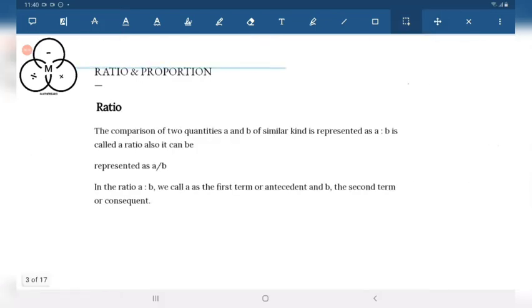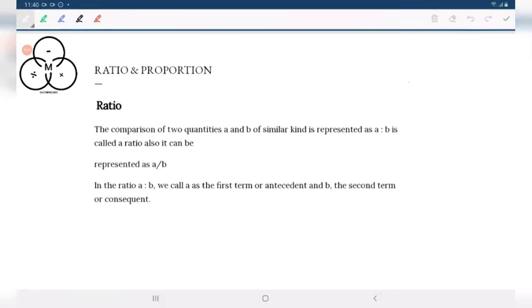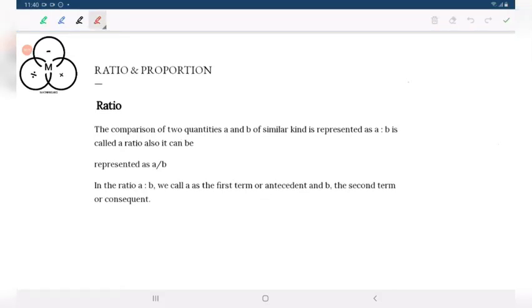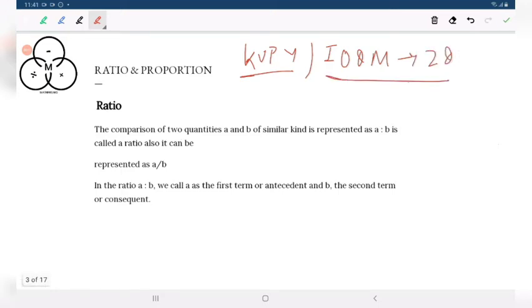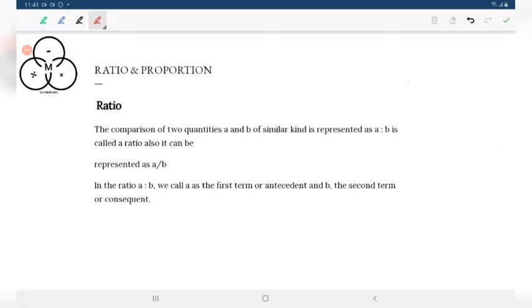So today we are going to discuss ratio and proportion. Ratio and proportion is a very easy topic, frequently asked in KVPY, and in the last TIOCOM examination. It wasn't asked in PRMO very frequently, but in the last TIOCOM, 2 questions were asked from this ratio and proportion. So this is a very beautiful topic.